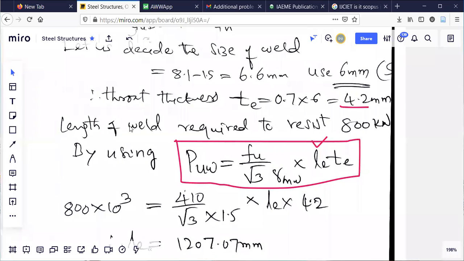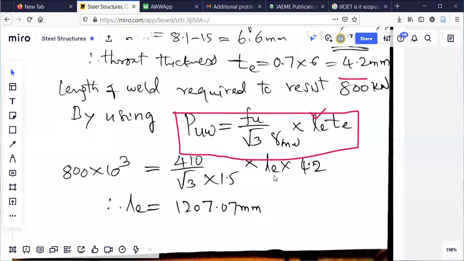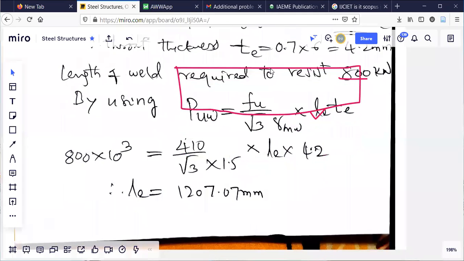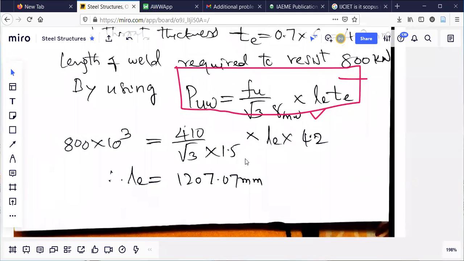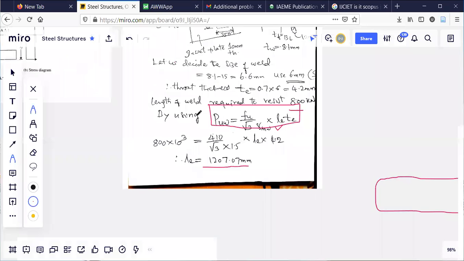So 800 into 10 raised to 3 is equal to this; substituting all, you will get LE. I got this LE as 1207.7.